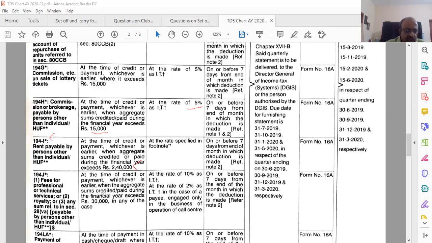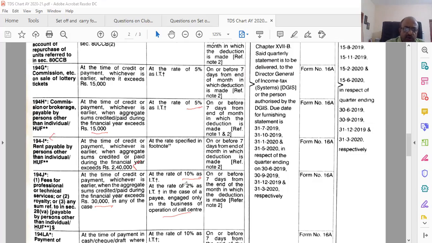194J, professionals. What is the limit? 30,000. If the payment is more than 30,000, immediately it will get attracted. And how much is the rate? 10%. At the rate of 2% in case of a payee engaged in the business of operation of call center. So that's not relevant. 10% is what is important.